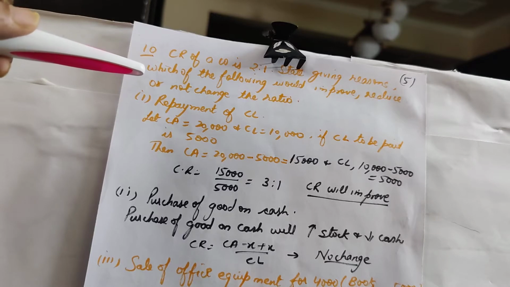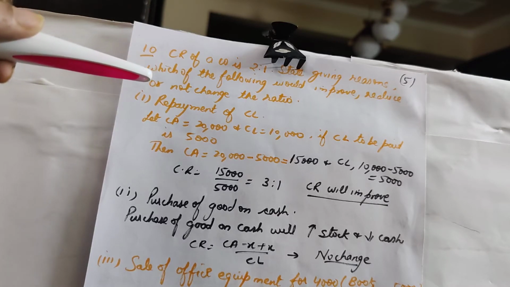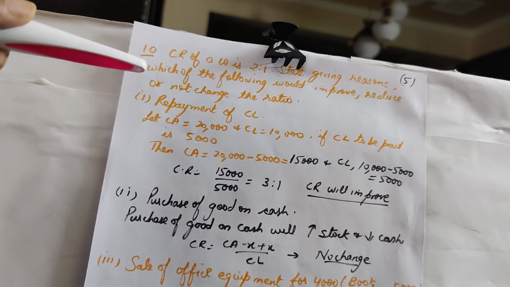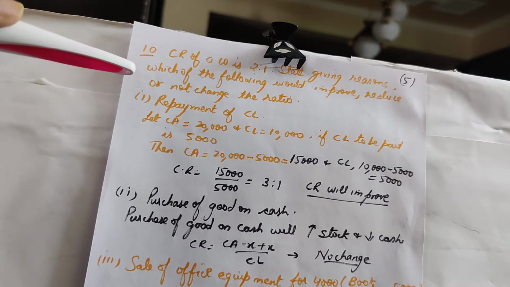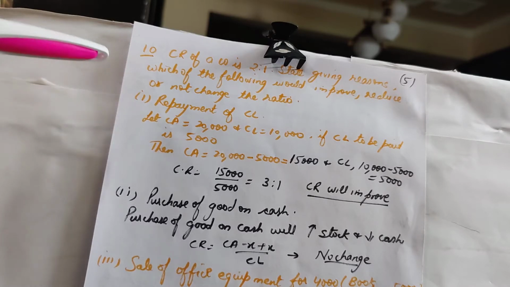We just have to, with the reason, explain whether the current ratio will increase, or whether it will decrease, or whether the current ratio will not change. Let's take up different cases one by one.